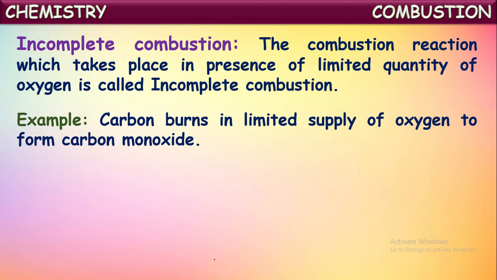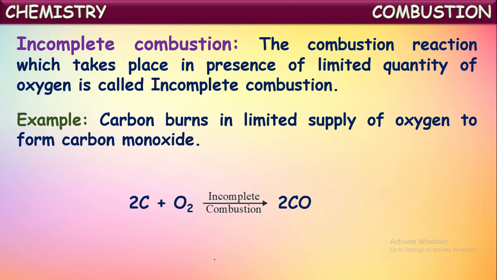For example, carbon burns in a limited supply of oxygen to form carbon monoxide. If there is a sufficient amount of oxygen, then carbon forms carbon dioxide on complete combustion. But if there is not a sufficient amount of oxygen, then in the presence of a limited supply of oxygen, carbon burns and produces carbon monoxide instead of carbon dioxide.